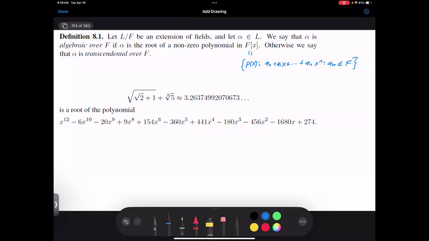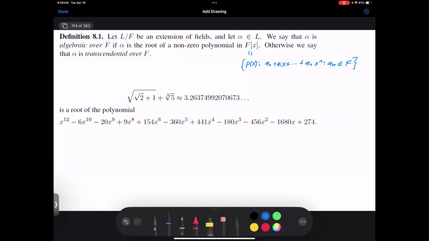As a nice exercise, and you may use Mathematica, ChatGPT, whatever, verify directly that this is a root. Now, this could be your lucky day. I'm being a nice professor. I'm giving you the polynomial. All I'm asking you to do is evaluate the polynomial at this point.